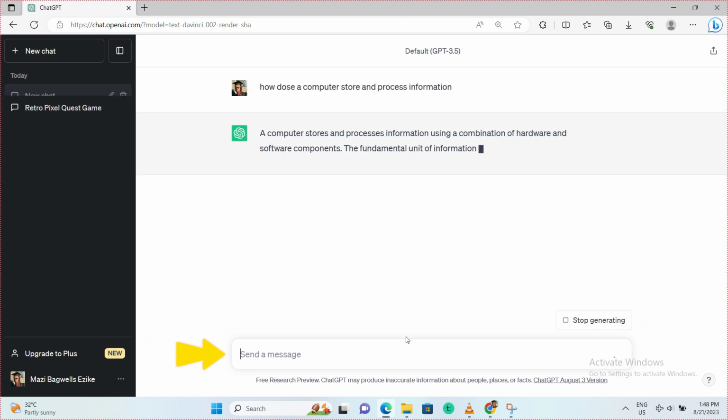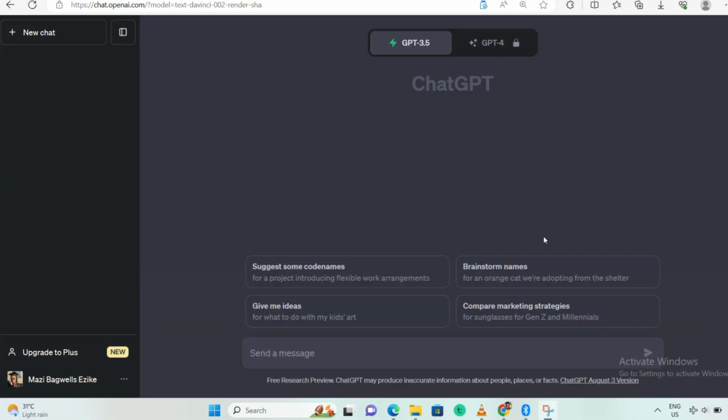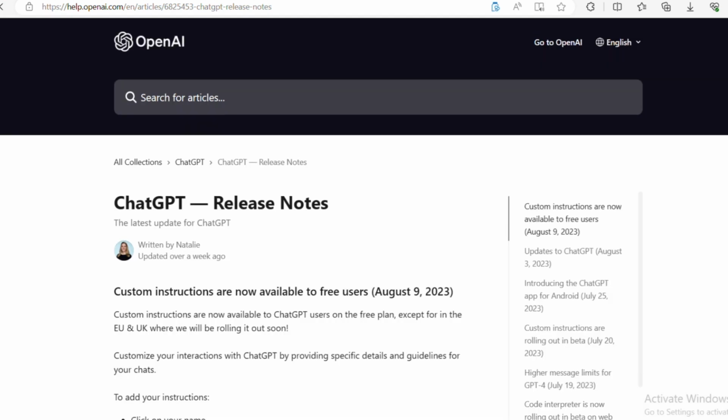Now, the next important feature you can take note of is ChatGPT's version. OpenAI included a bit of fine print right here below the text area where you can read the disclaimer that this is a free research preview.